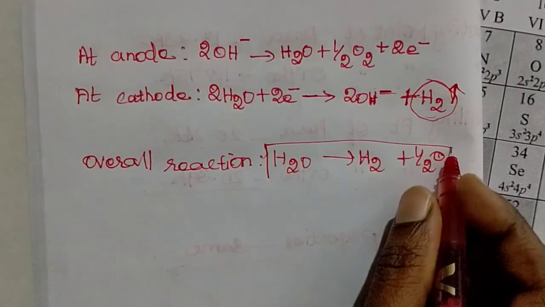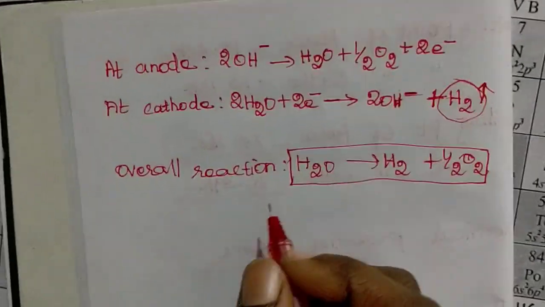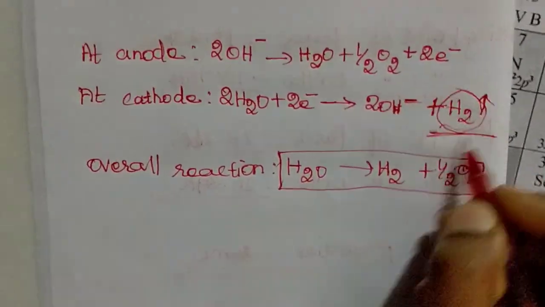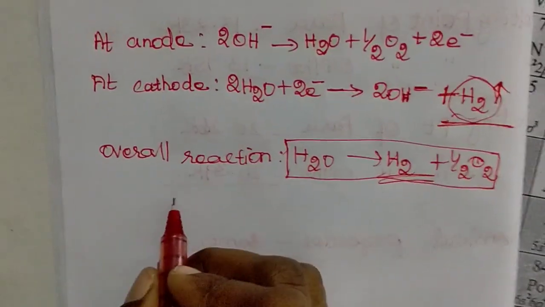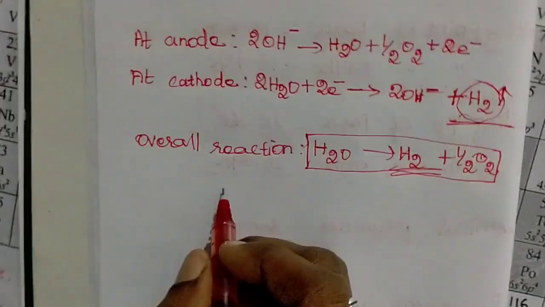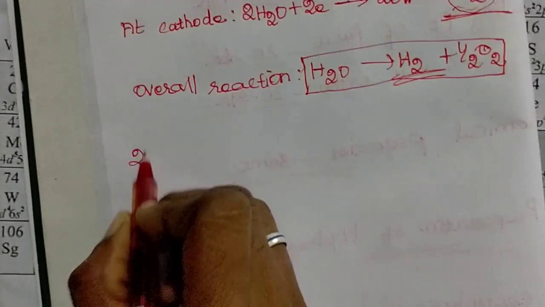This is the overall reaction by this electrolysis of water process. By the electrolysis of water process, we separate out the highest pure hydrogen, 99.9% pure hydrogen.